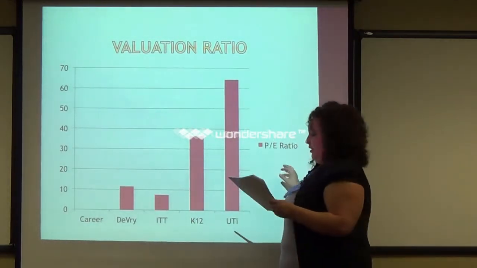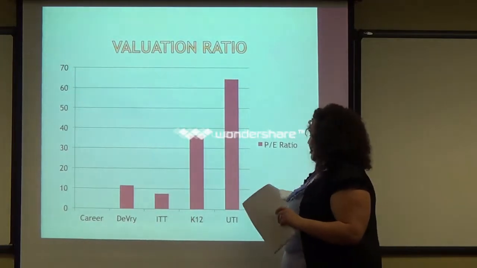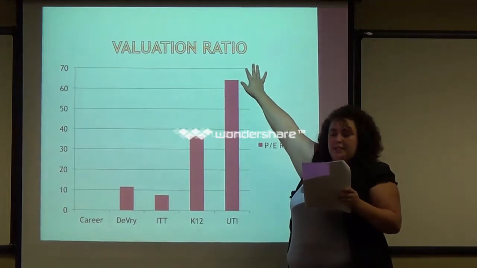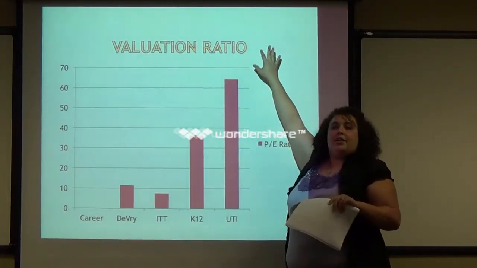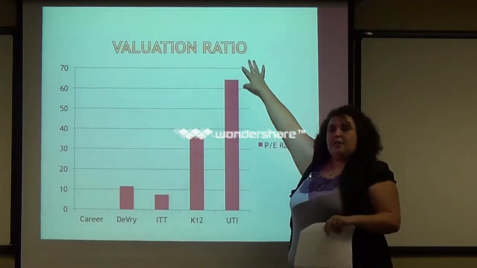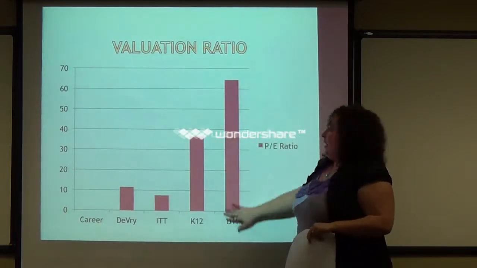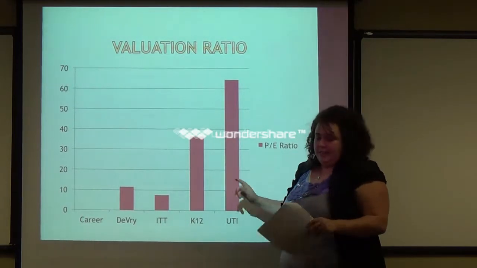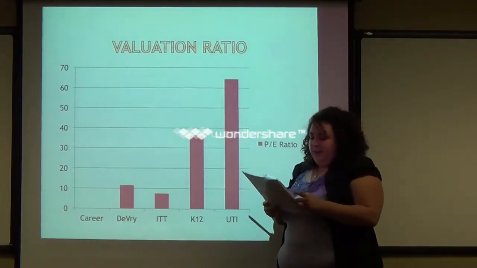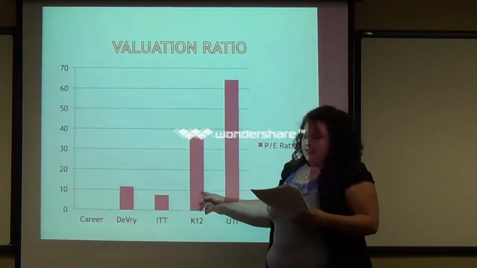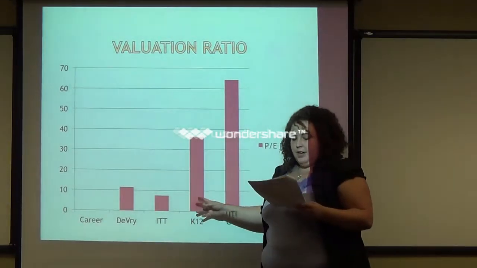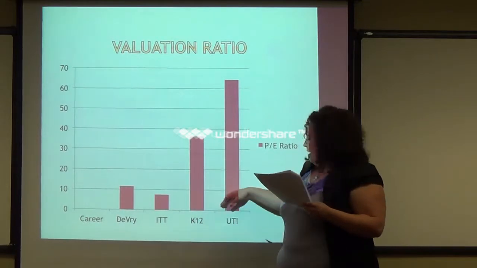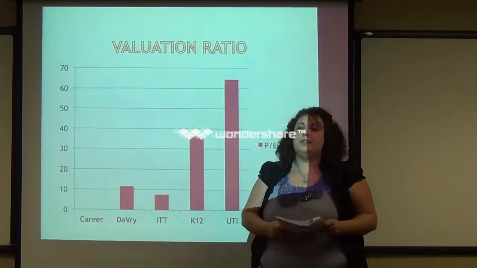UTI is dominating this with a 64.37%. $64.37 is how much the customer is willing to pay for every dollar they earn. So the marketplace thinks UTI is the best. K-12 is in second place with 36.49. DeVry is next with 11.48, followed by ITT at 7.54.